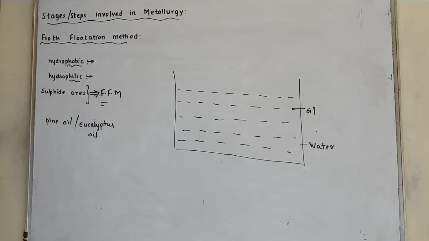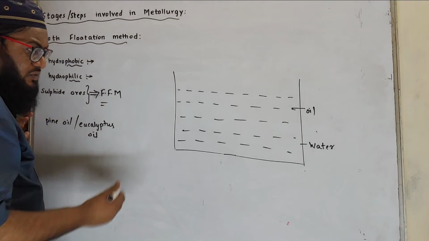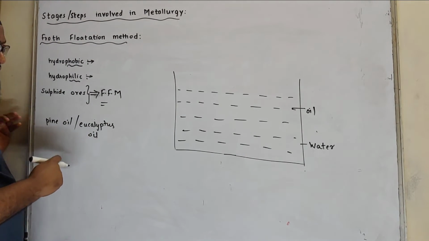Then in this method, finely ground ore is put into the tank which contains water, and certain vegetable oil is used. The oil is what? Either pine oil or eucalyptus oil. Now sulfide ores are concentrated by this method. We have introduced the powdered ore. That powdered ore is sulfide ore.